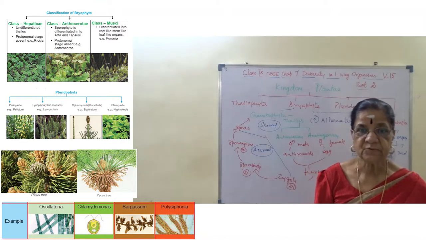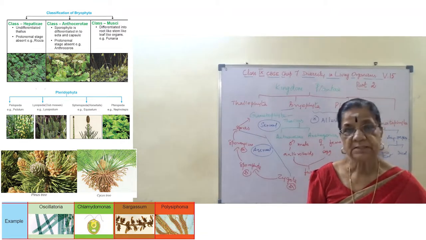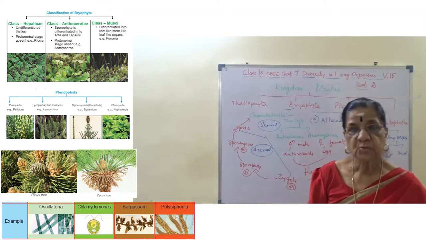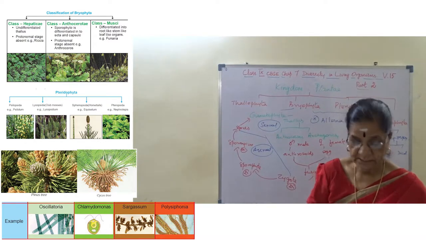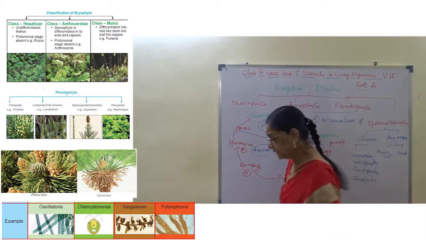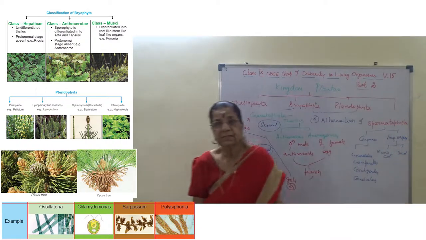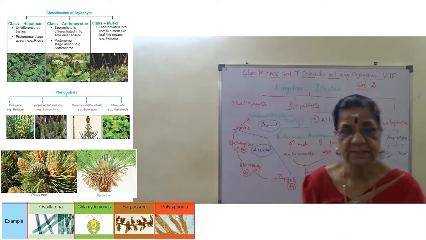Last, the gnetales, a small group of plants with advanced characters, and ovules are naked on a flower-like shoot. Naked ovules will be present.